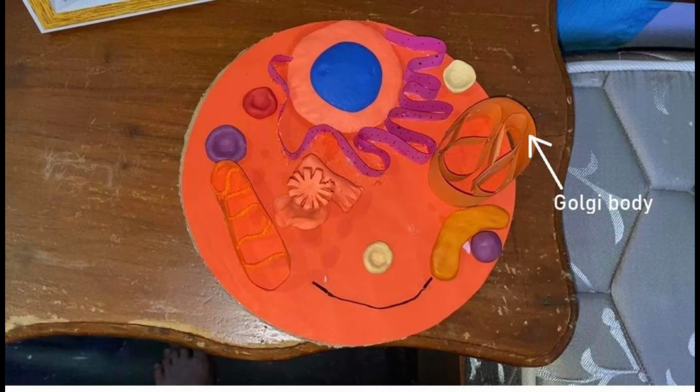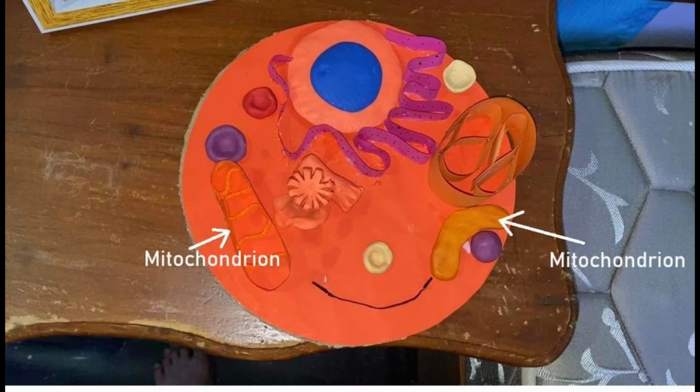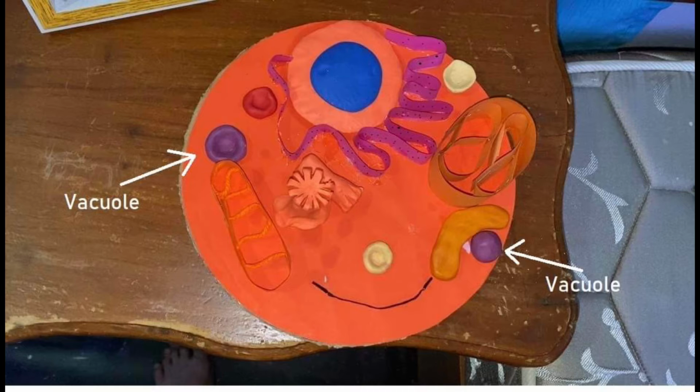Golgi body is a cell organelle that helps process and package proteins. The cytoskeleton organizes the other constituents of the cell. Mitochondrion generate most of the chemical energy needed to power the cell's biochemical reactions. Vacuole is a membrane-bound cell organelle and is usually small. They help sequester waste products.